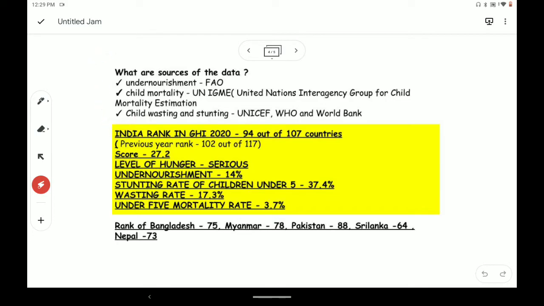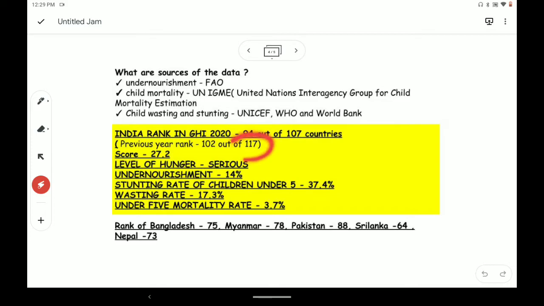Now coming to India. India's rank in GHI 2020 is 94. Remember, it is 94 out of 107 countries. But comparing it to the previous year, it was 102 out of 117 countries. If we see that, people will say that in 1 year we have done better.